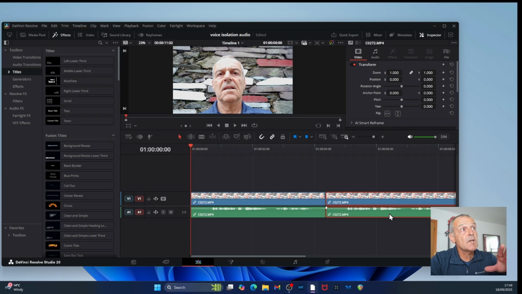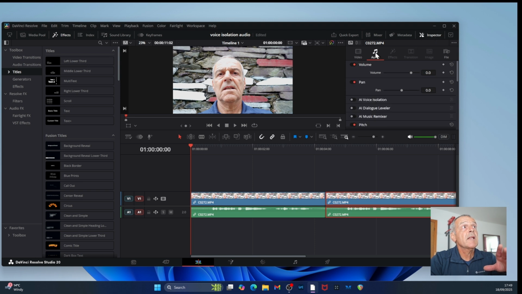Now the second one, it's highlighted. Make sure the inspector's open. Click on Audio. Turn on Voice Isolation right here. And that's it. And now all the noise will be removed from the background.